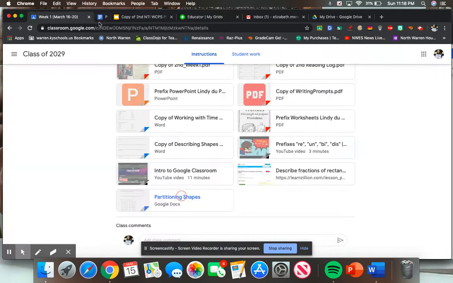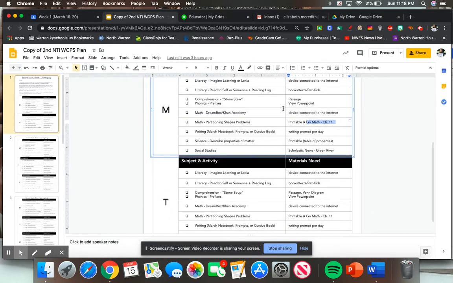Because you're going to be working on those problems for the next 2 days, okay? So if you look on Monday, you're going to partition shapes, and on Tuesday, you're going to partition shapes, okay? So I want you to work in the Go Math book, chapter 11, do a couple problems tomorrow, do some more problems in Go Math, and then go back to that worksheet, okay?